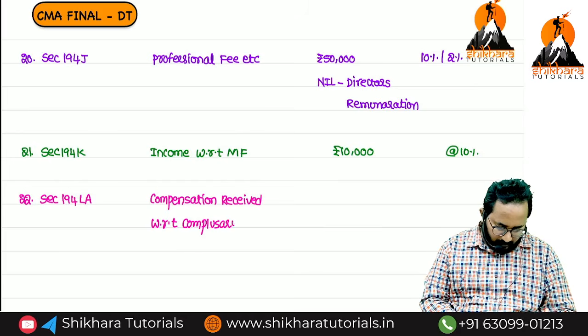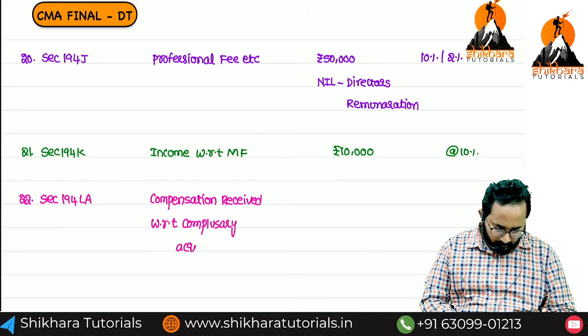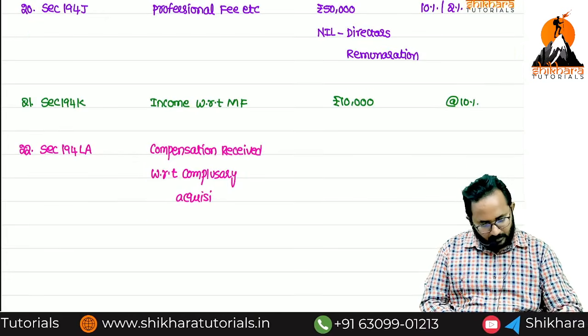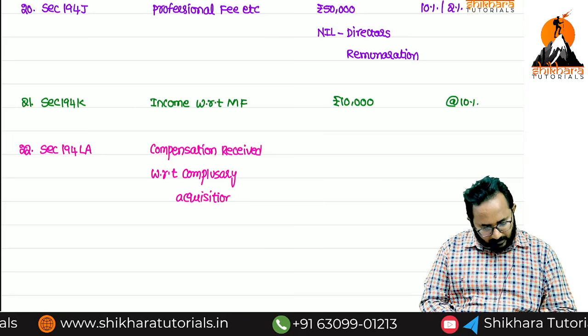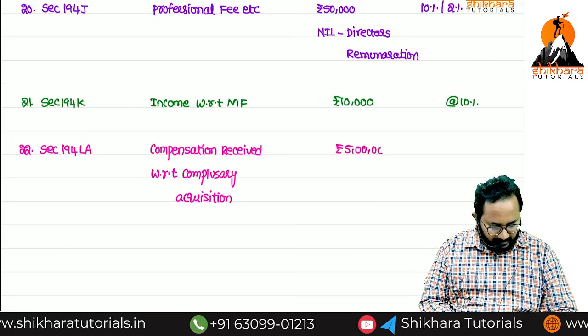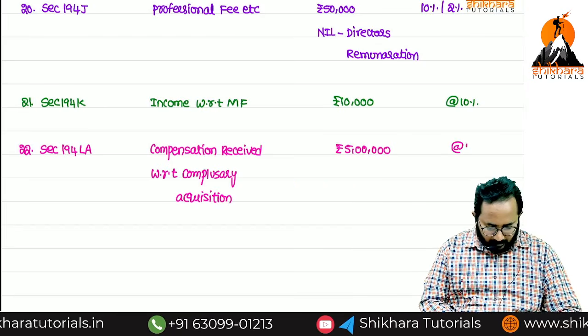What is the threshold limit? 5 lakh, right? Compulsory acquisition related, rupees 5 lakh. What is the TDS rate? 10%.